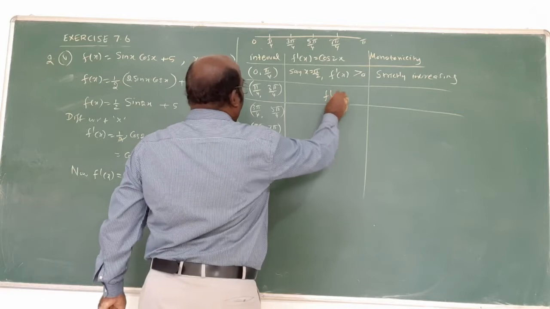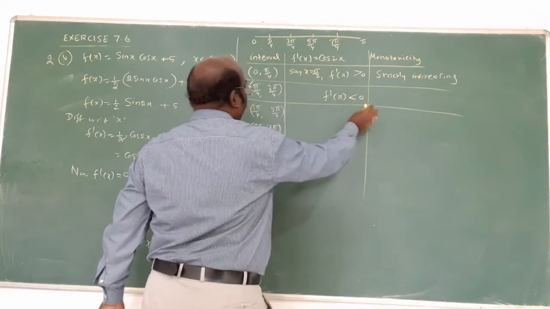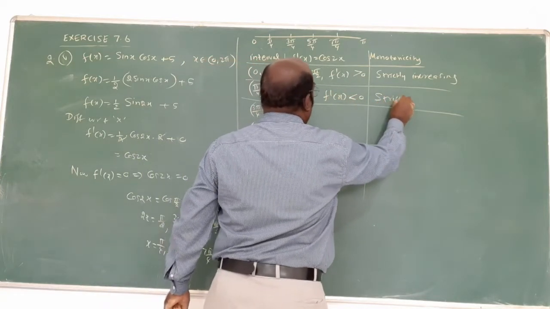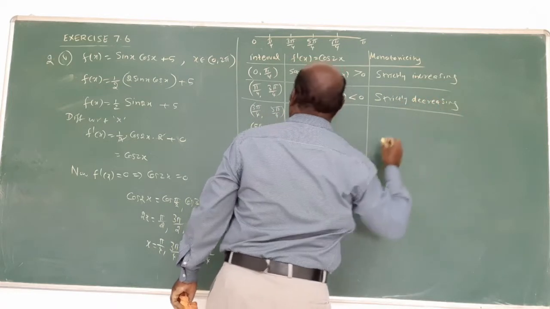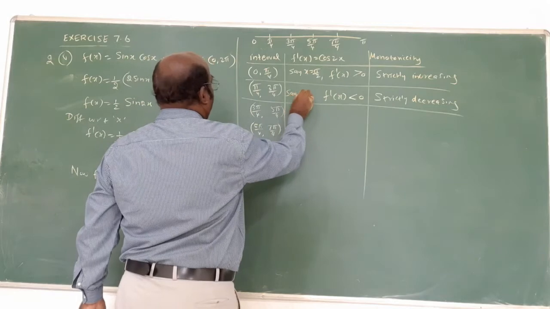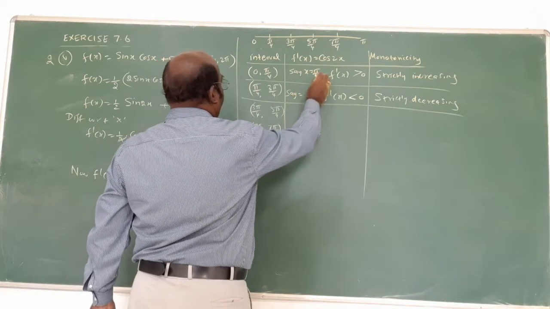Next one is what? If f dash of x is less than 0, strictly decreasing. Let's say x is equal to, again this 5 by 6 bar, 5 by 4.